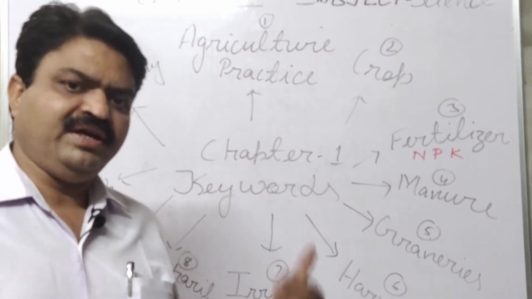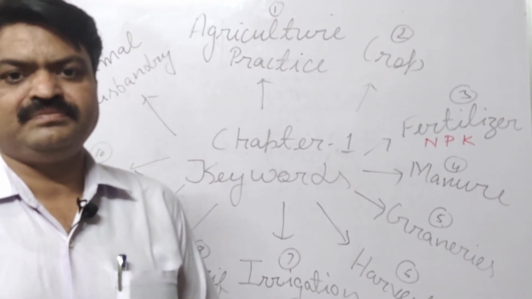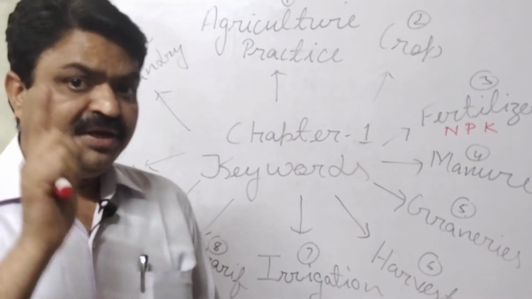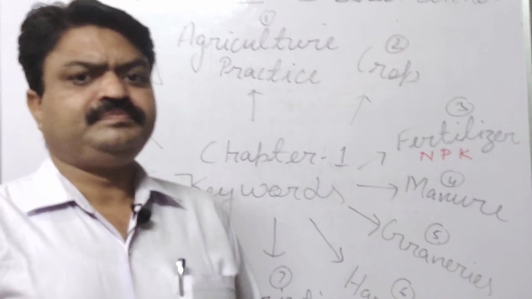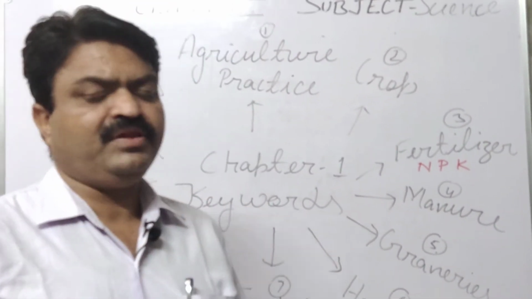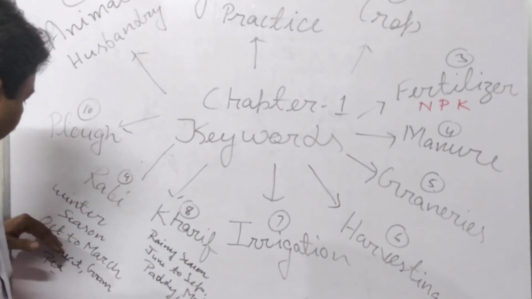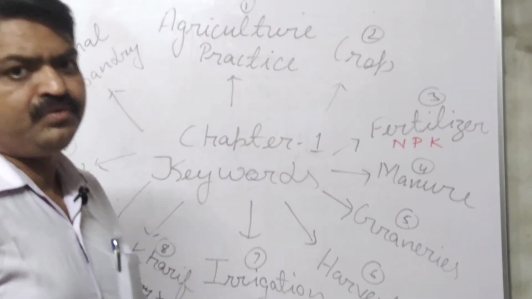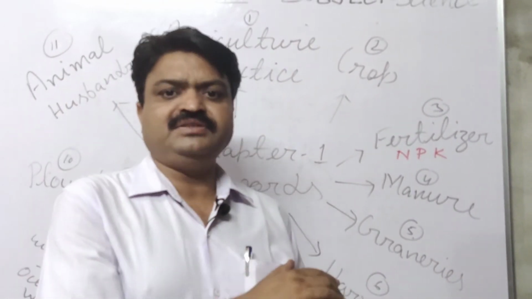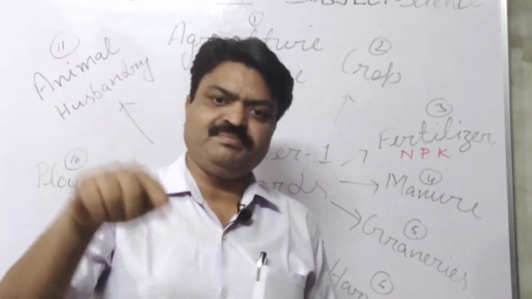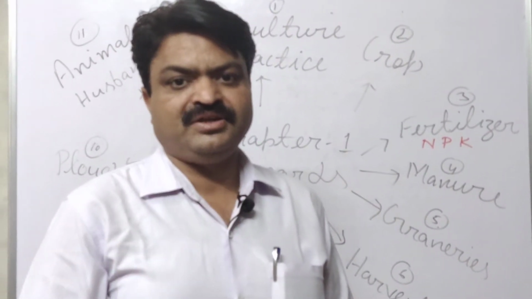Now we come to the next type, Rabi crops. Rabi crops are the crops that are grown in the winter season, in between October to March. Nowadays the harvesting of the Rabi crop is going on, student.